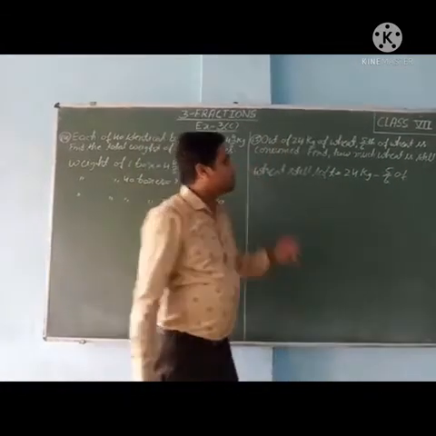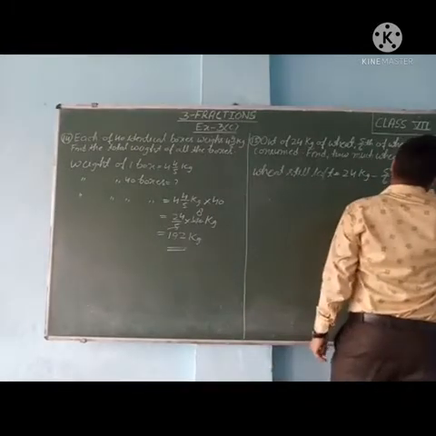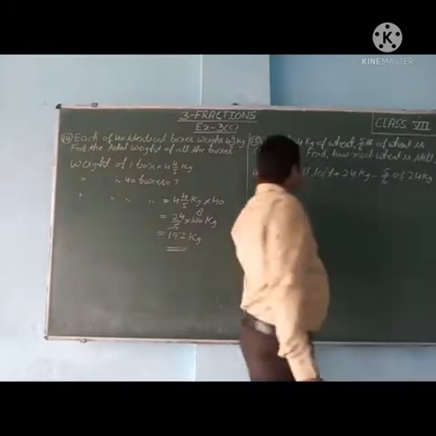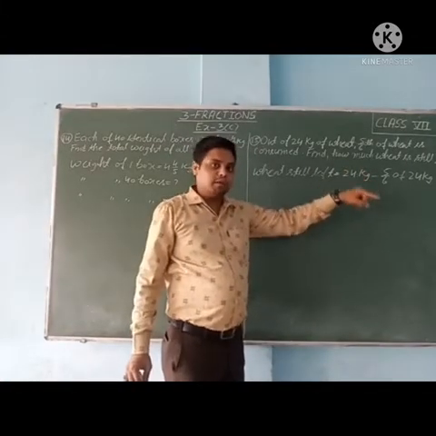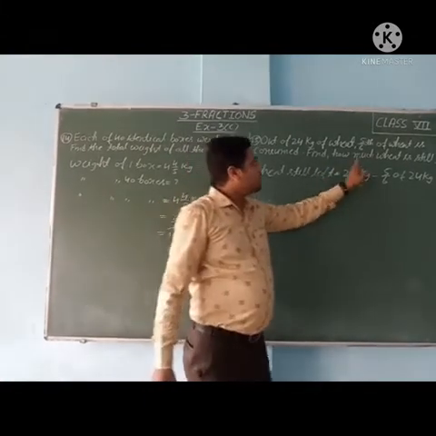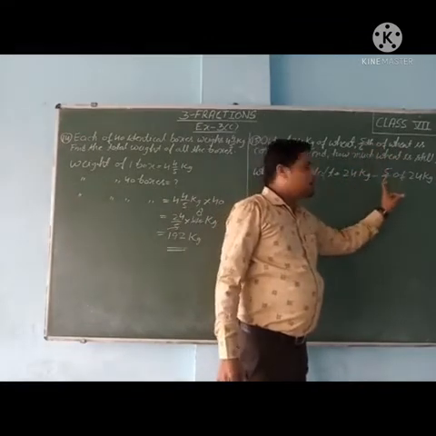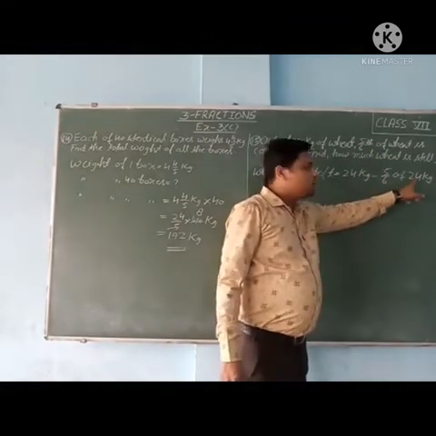Of 24 kg. Listen carefully. Wheat still left is equal to 24 minus wheat consumed. So wheat consumed is 5 upon 6 of the wheat, so 5 upon 6 of 24 kg.